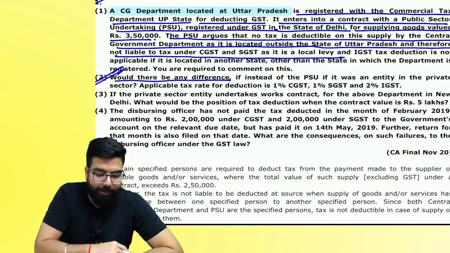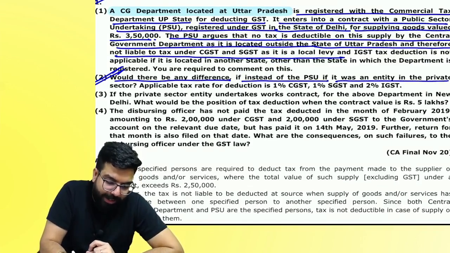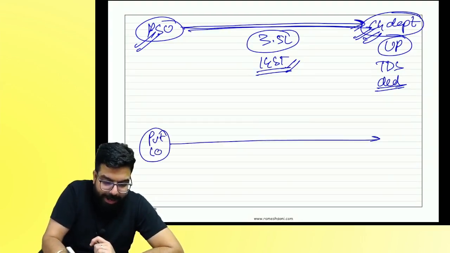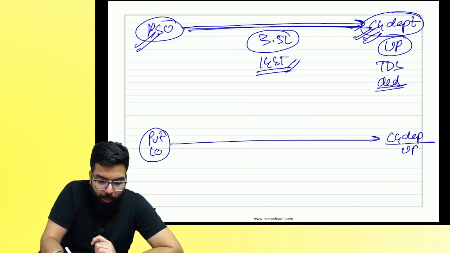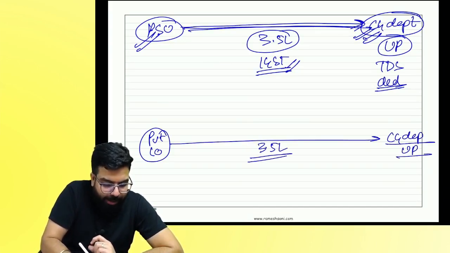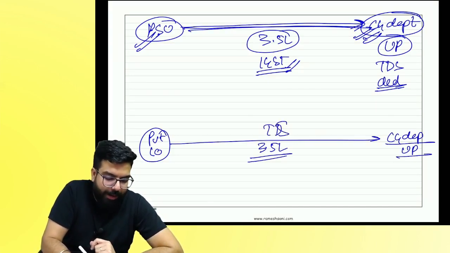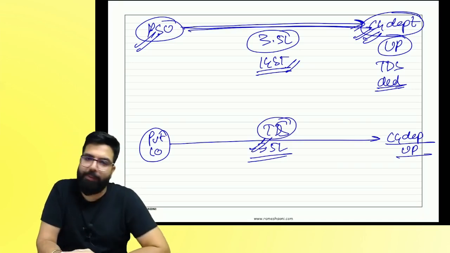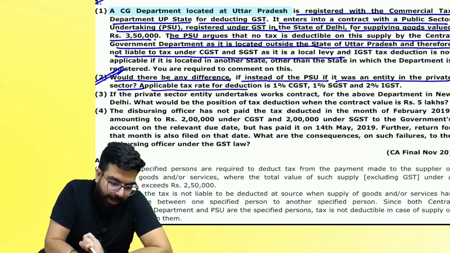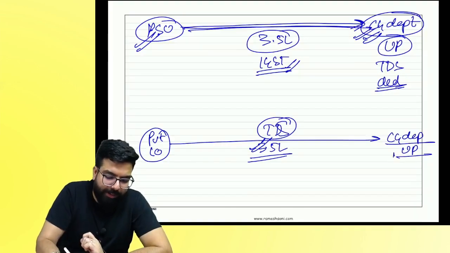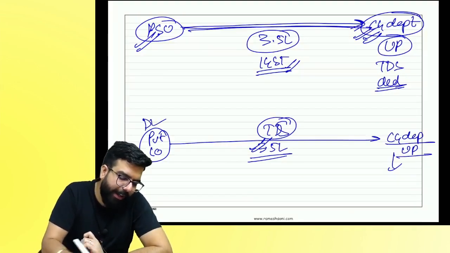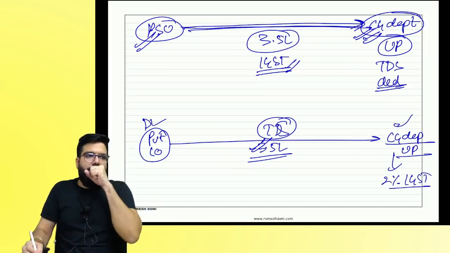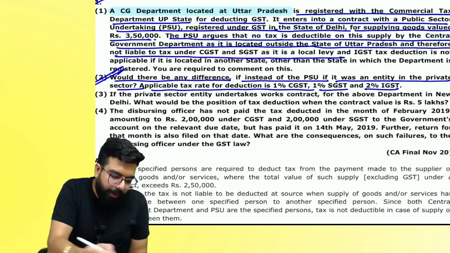Next. Would your answer be different if instead of PSU, it was an entity in the private sector? It is a private company supplying to the central government department in UP, 3.5 lakh. Will TDS come? Why? Because the value is more than 2.5 lakh. The applicable tax rate is 1% plus 1%, that is 2%. How much TDS will be deducted? 2%. Are we clear, everyone?